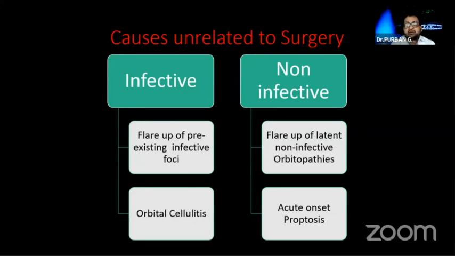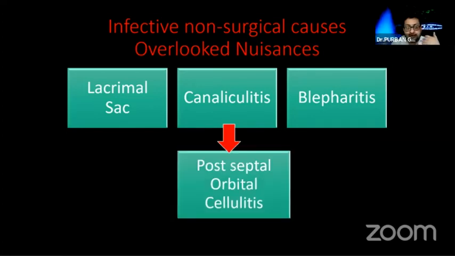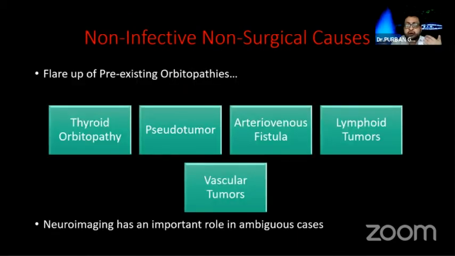Let us come to the unrelated infective causes. It may be a flare of a pre-existing infective focus that we have forgotten to detect, or it may be a flare-up of a non-infective orbitopathy. The infective foci are lacrimal sac, canaliculi, blepharitis, which can lead to preseptal cellulitis, and if this overlooked nuisance is not detected, it can cross the septum and can turn fatal. That is orbital cellulitis. Pre-existing non-infective causes are thyroid orbitopathy and pseudotumor.